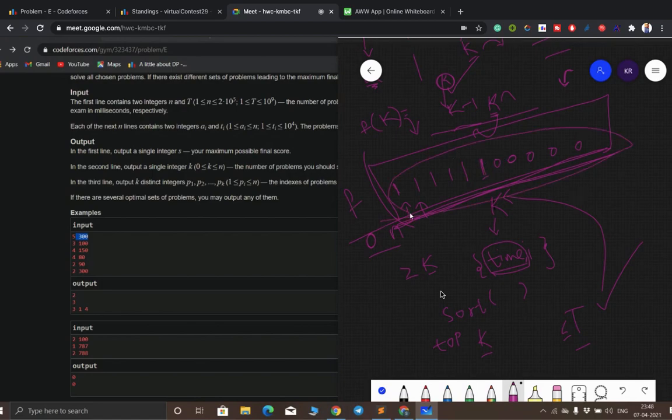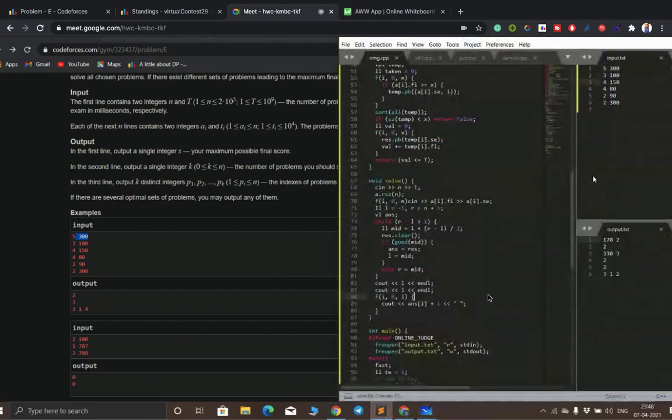If we are at some point k and that k is valid, that means we don't have to find the values of k lesser than the present index. Then we will always move towards the right. So the main idea is using binary search. Yes, I got the idea. We will do binary search on 0 to n and find the maximum value of k which gives a valid answer, and we will put the problems we have solved in the array and print the answer. Great, let's have the solution.